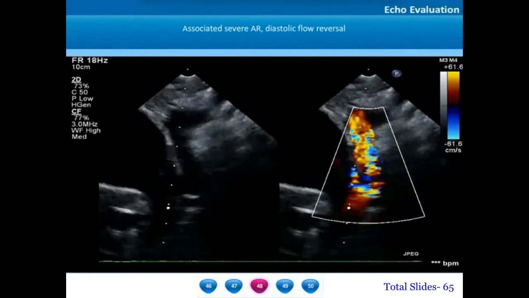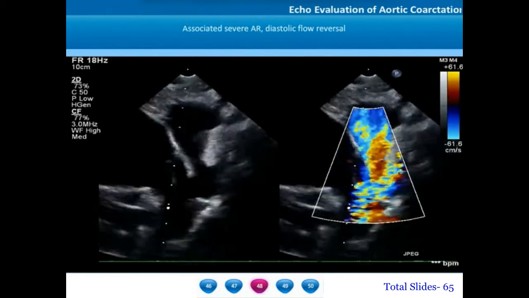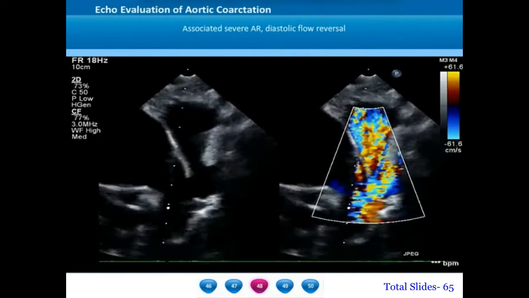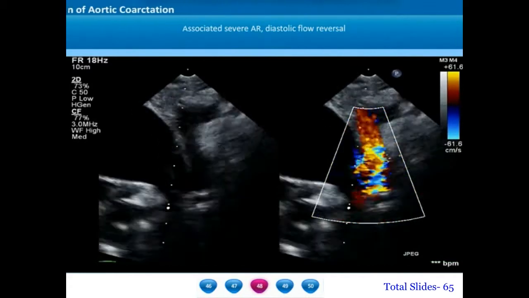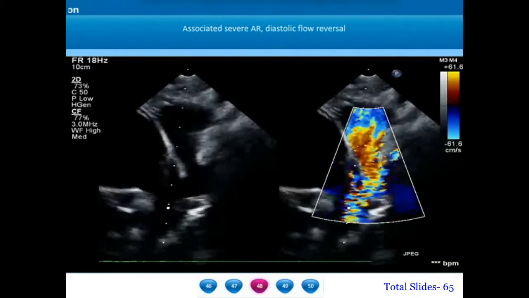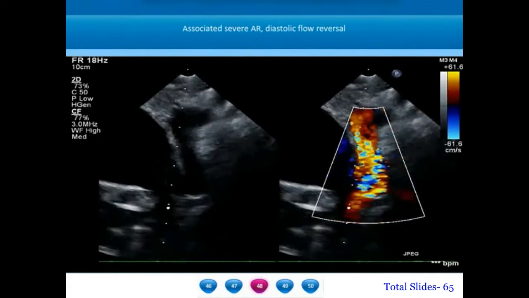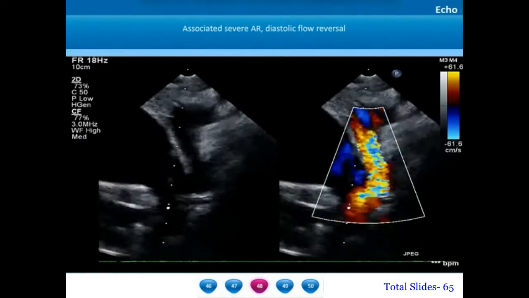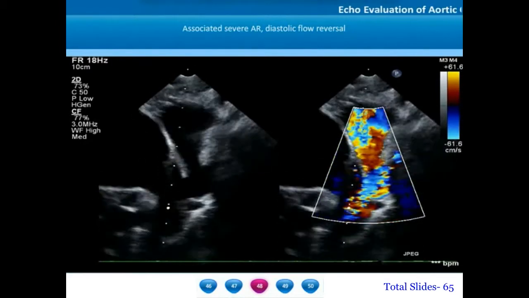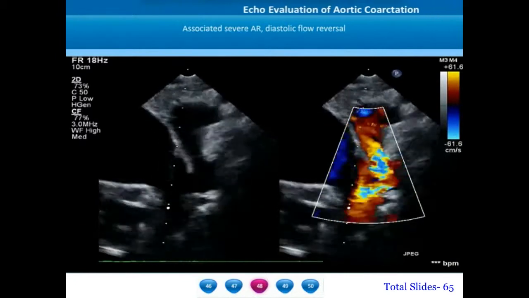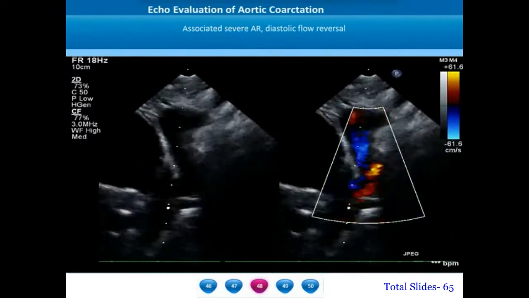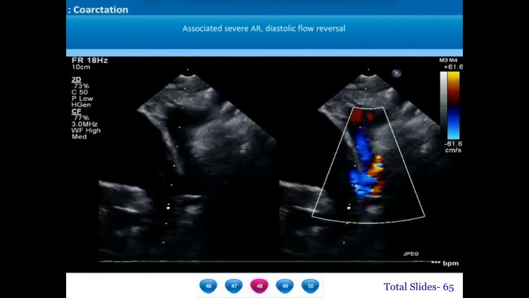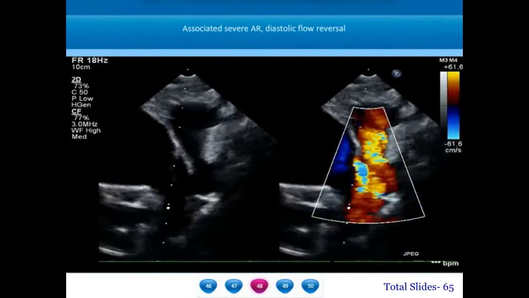Coarctation may be associated with aortic valve pathology, and when there is a severe aortic regurgitation, there will be a lot of flow reversal in the isthmic hyperplasia and in the arch hyperplasia. In this example, we can notice a moderate sized patent ductus arteriosus and a total flow reversal of blood flow in diastole across the isthmus and transverse aortic arch. This was caused by the presence of a very severe aortic regurgitation.